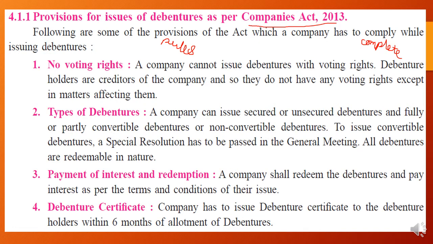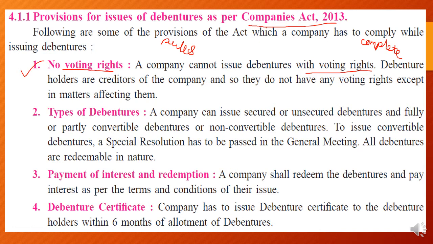The first one is no voting rights. The first provision of the Companies Act for issuing debenture says that if a company is issuing debenture to any person, that person will not have any voting rights in the management of the company. A company cannot issue the debenture with voting rights.